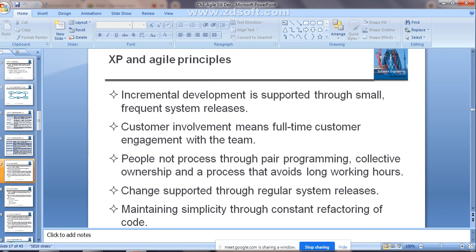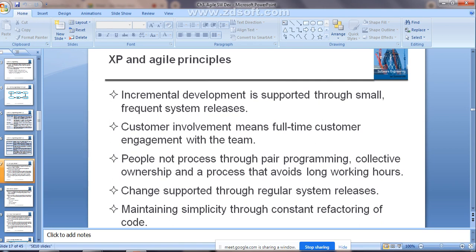The developers are going to work in pairs, two members working together to get a good job done.